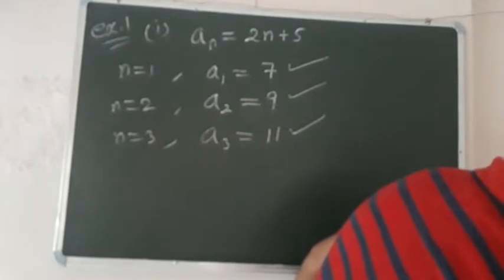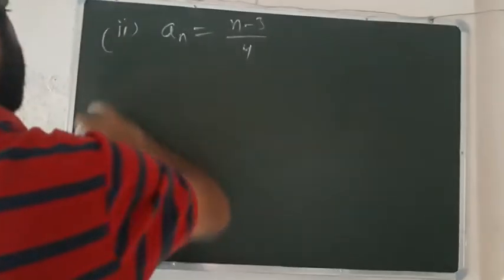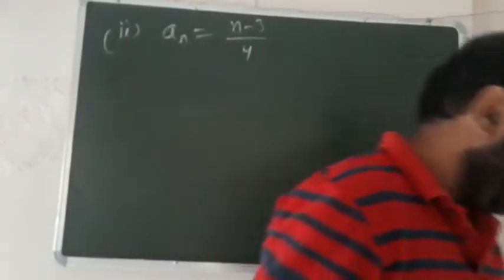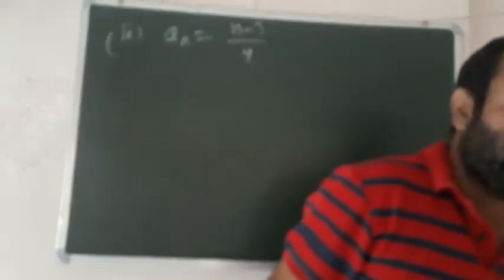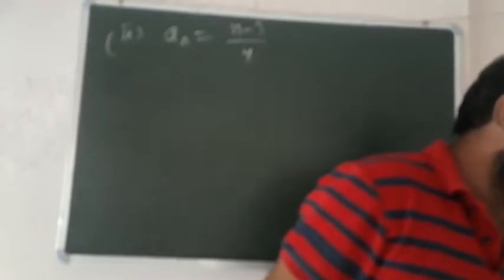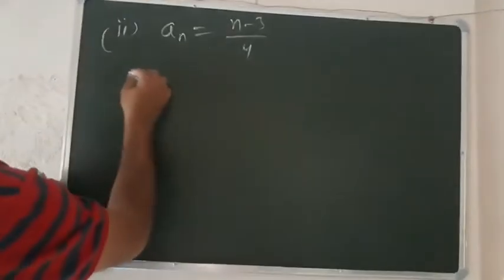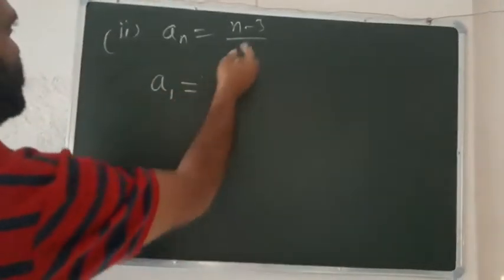The next part is an is equal to (n minus 3) over 4. The second part of this question is an is equal to (n minus 3) over 4. We have to find the first three terms of this sequence. So firstly we will get this a1.